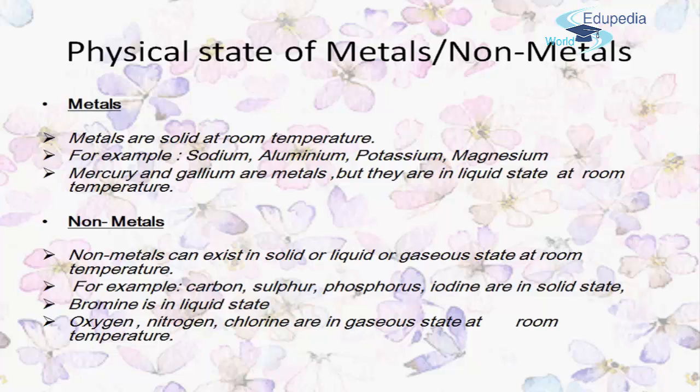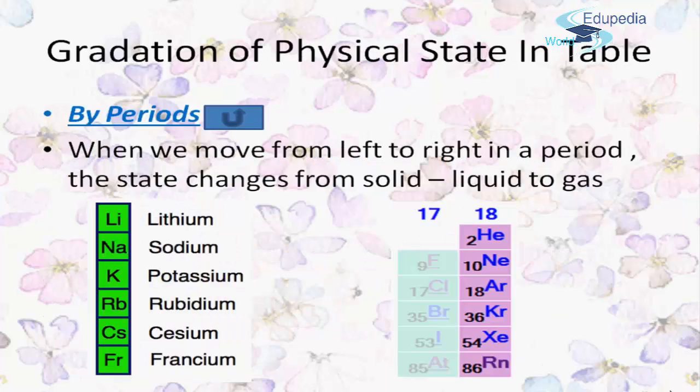When we talk about non-metals, they can exist in all three forms: solid, liquid and gas. For example, carbon, sulfur, phosphorus, iodine are all non-metals but are in the solid state. Bromine can be seen in the liquid state. Oxygen, nitrogen, chlorine are also non-metals but can be seen in the gaseous state at room temperature. So friends, now let's understand the gradation of physical state in the table.